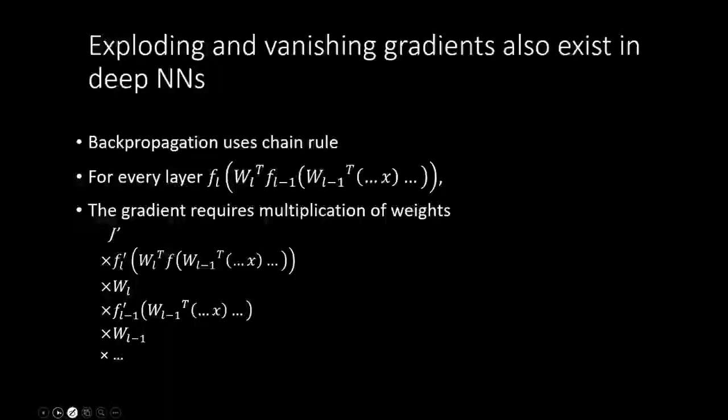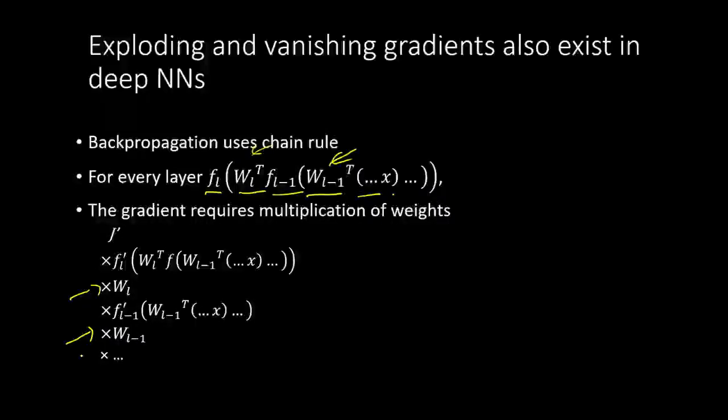So for example, for the Lth layer, we have WL times f, the activation function of L minus 1, times W(L minus 1), and then W(L minus 2), etc. When we take the gradient and go deep to compute the gradient for one of the deeper layers closer to the input, all these weights will get multiplied with each other, and if the weights are too large or too small in a sequence, then we will have a vanishing or an exploding